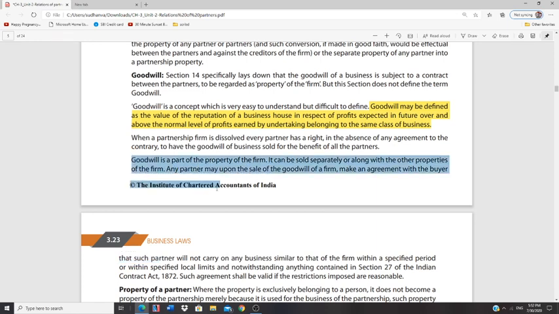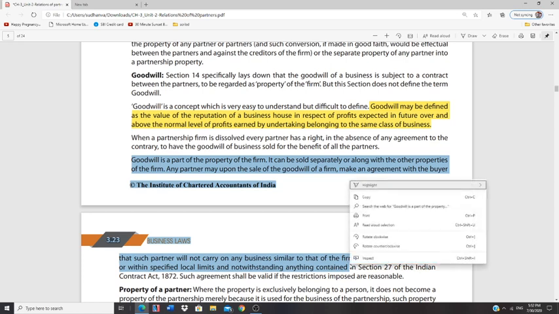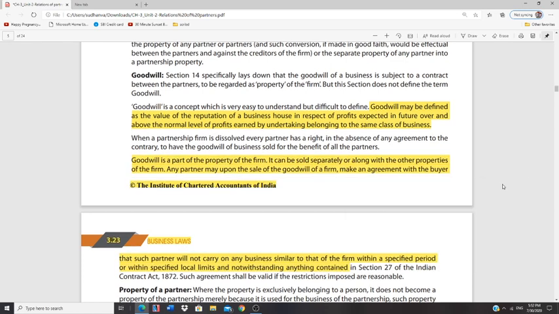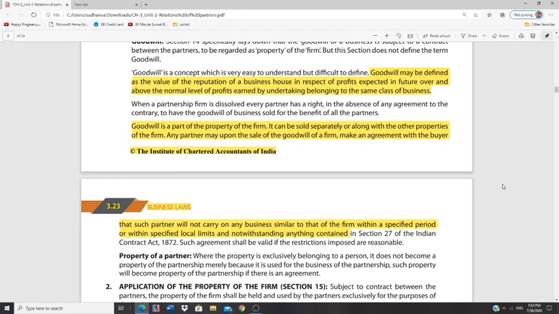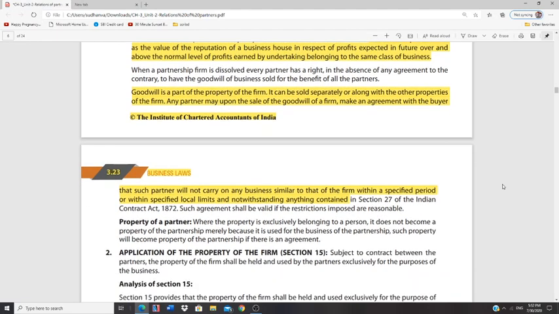Like for example, let's say Paradise, God forbid, had been sold to somebody else. Now the partners of Paradise cannot again reuse that particular word. Once the partnership has been dissolved or it has been sold to others, again they cannot use the same word and start a new organization. That's what it tells you.